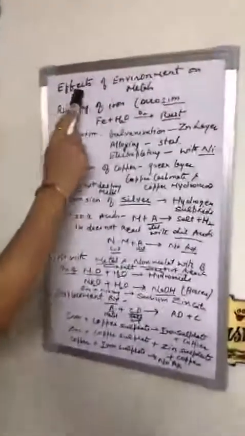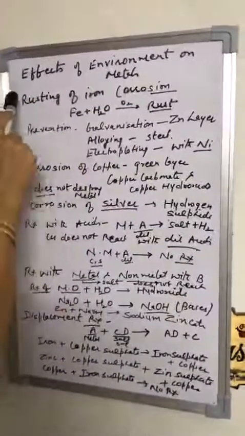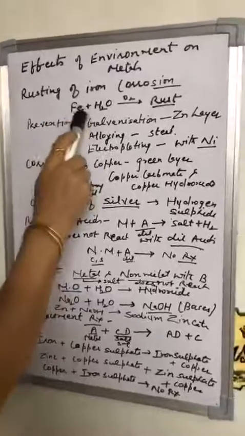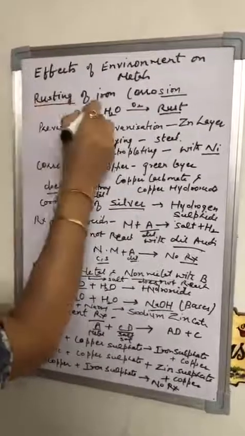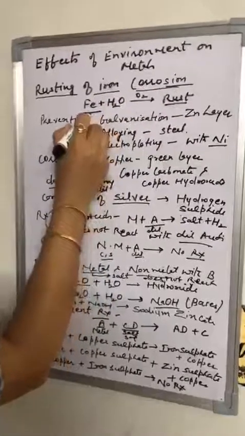Now we study about the effects of environment on the metals. We will talk about the reactive metals in this. First of all, we will take the example of iron. You have heard about the rusting of iron. Very common word you have heard. The symbol of iron is Fe.